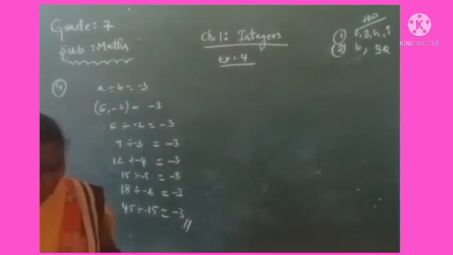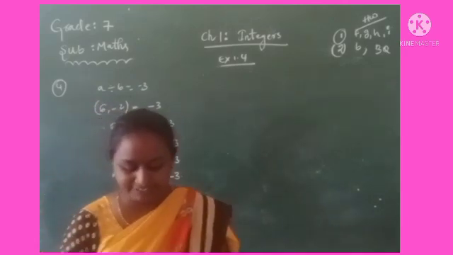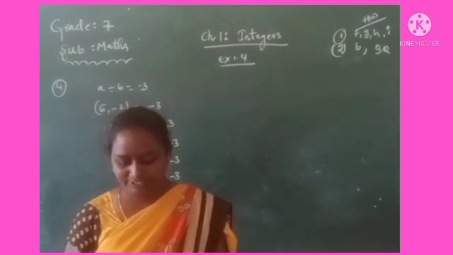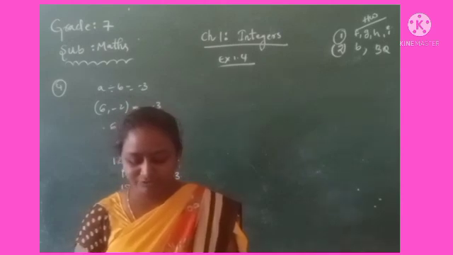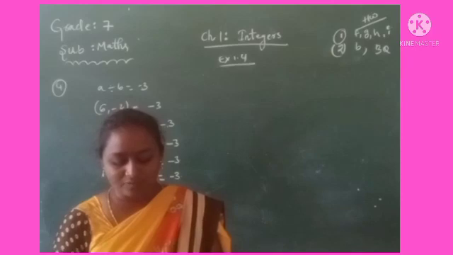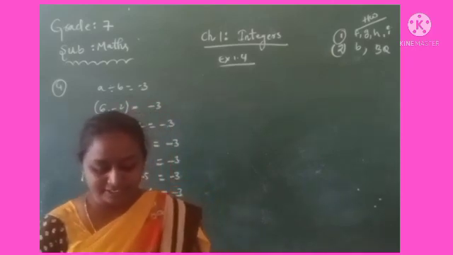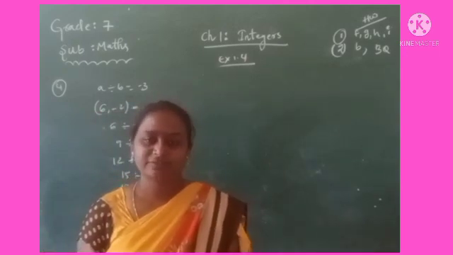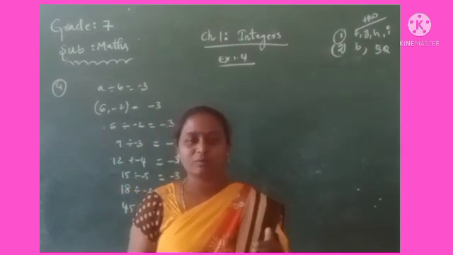So right, next to take fifth question. The temperature at 12 noon was 10 degrees Celsius above 0. If it decreases at the rate of 2 degrees Celsius per hour until midnight, at what time would the temperature be 8 degrees Celsius below 0? What would be the temperature at midnight? Here see, the temperature at 12 noon, that is afternoon, is 10 degrees Celsius above 0.